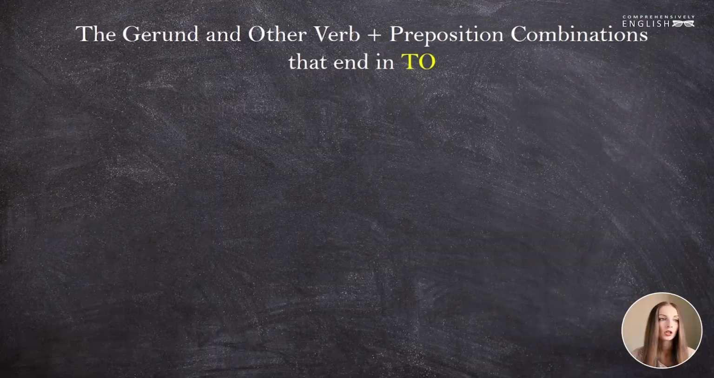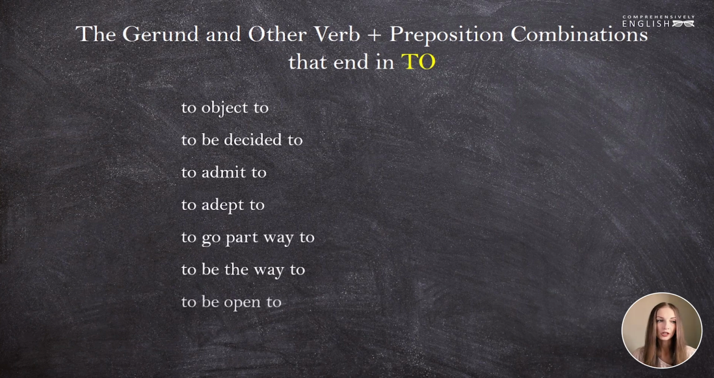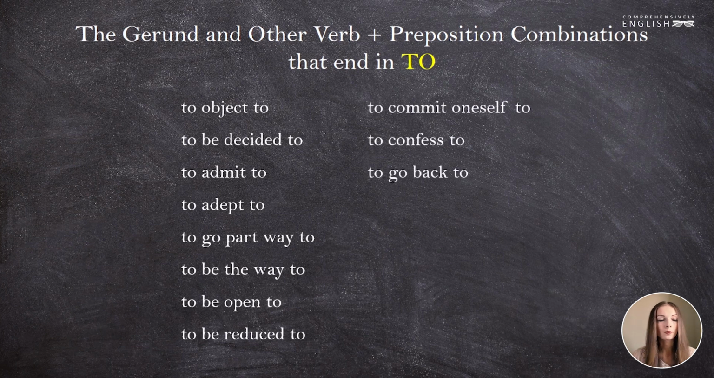Apart from the phrasal verbs that end in to and require the gerund, there are also some prepositional verbs, idioms, and adjective plus preposition combinations that also end in to and require the gerund. Let's look: to object to, be decided to, admit to, adapt to, go part way to, be on the way to, be open to, be reduced to, commit oneself to, confess to, go back to, come close to, with a view to, when it comes to, as opposed to.